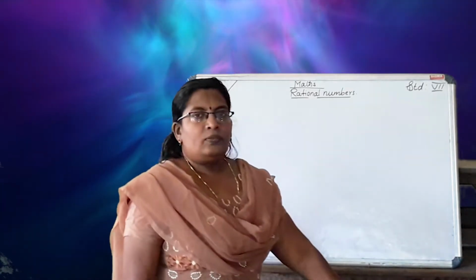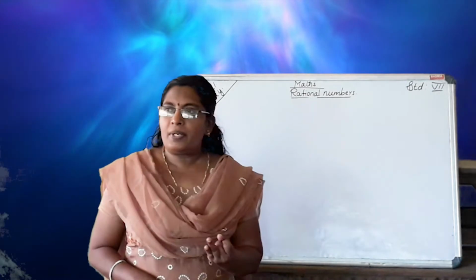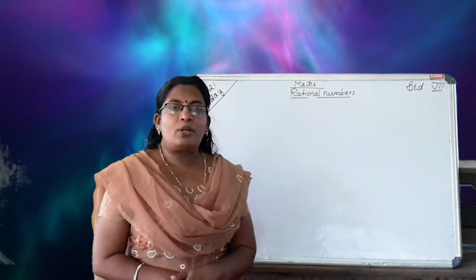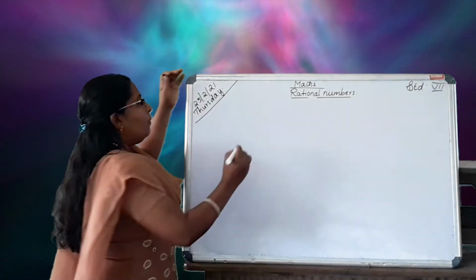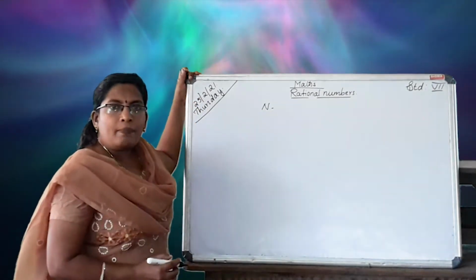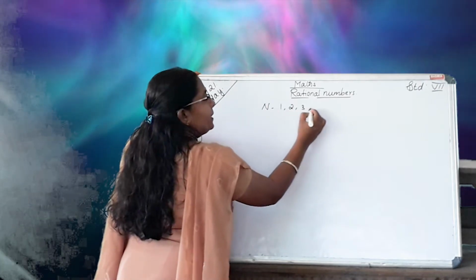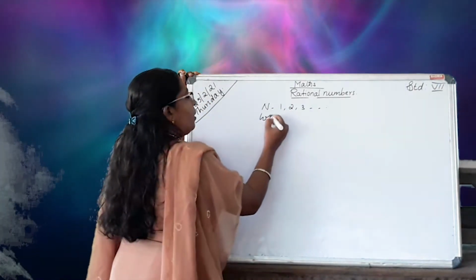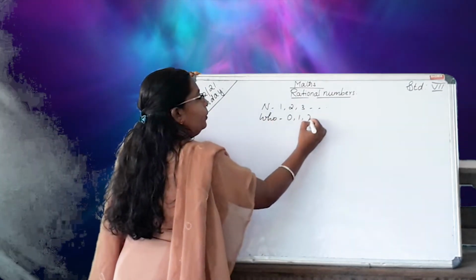You know, natural number, whole number, fraction, integers, everything. Today we are going to study rational numbers. Before that, from where does the natural number start? Natural numbers start from 1, not 0: 1, 2, 3, etc. Then whole numbers include 0: 0, 1, 2, 3.